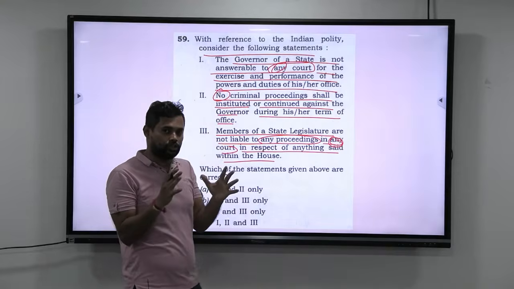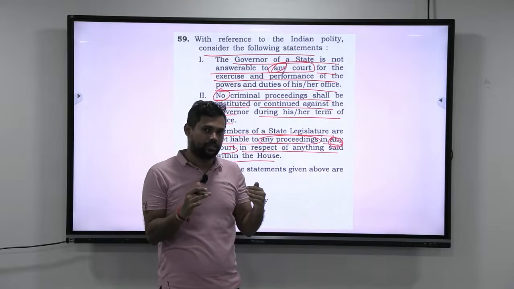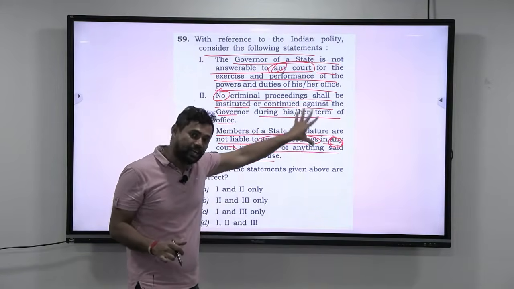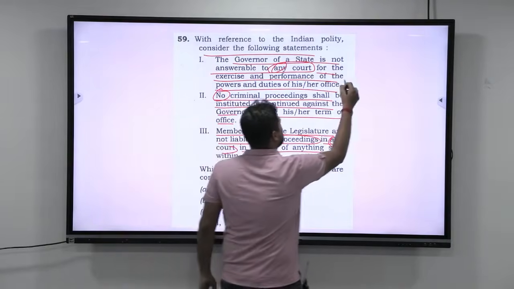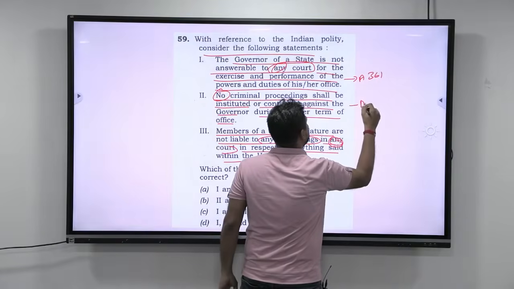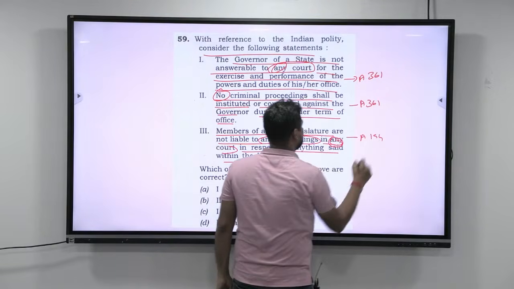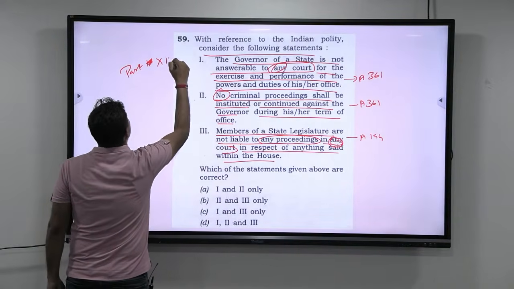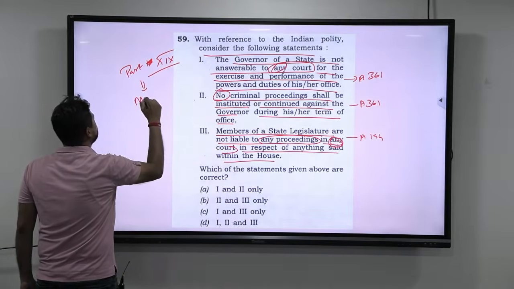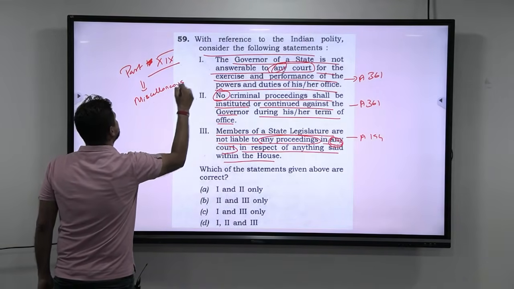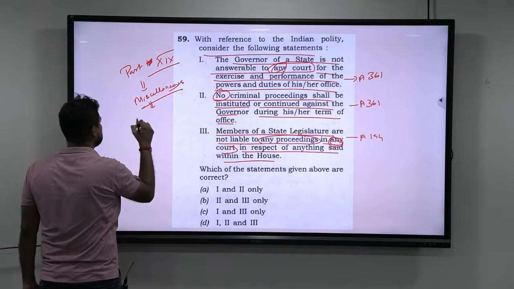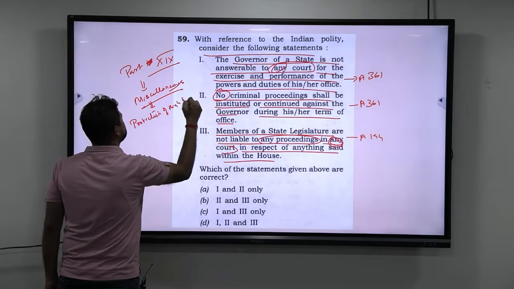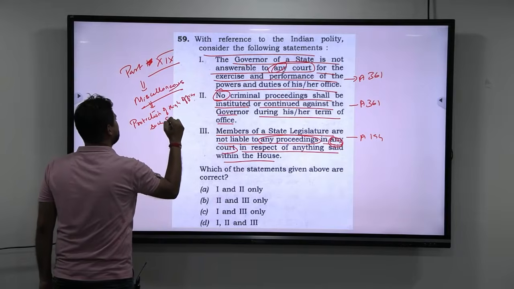Now look at this. If you have read the bare constitution in parts, and within the parts if you have read all the articles and their titles, you will know that these are nothing but article titles that they have taken and put here. So basically this is from Article 361 and this is from Article 194. If you remember, there is something called Part 19 of the Constitution, known as the miscellaneous part. One part of this miscellaneous part is protection of high offices such as president and governor.